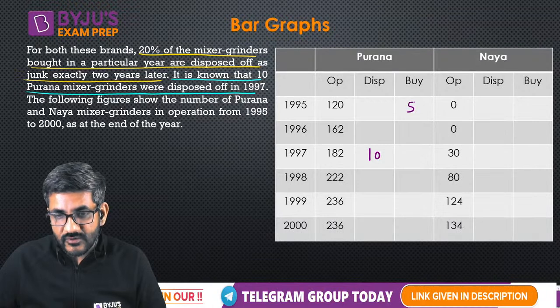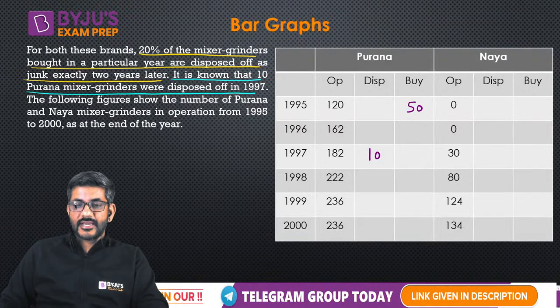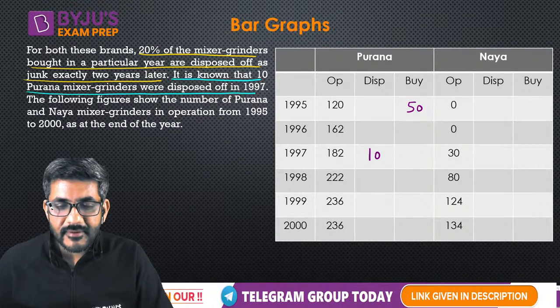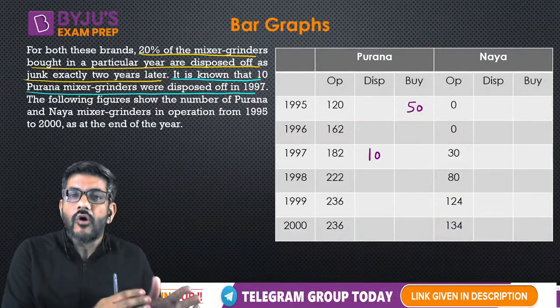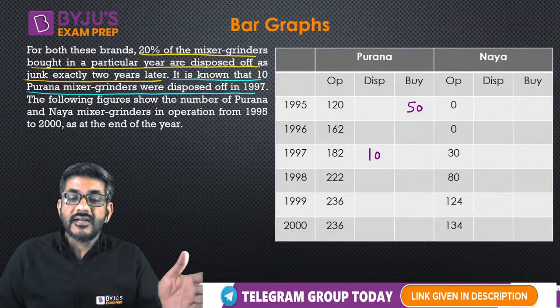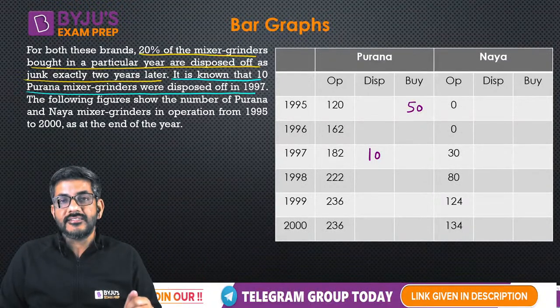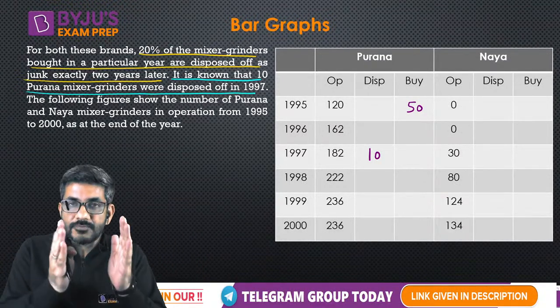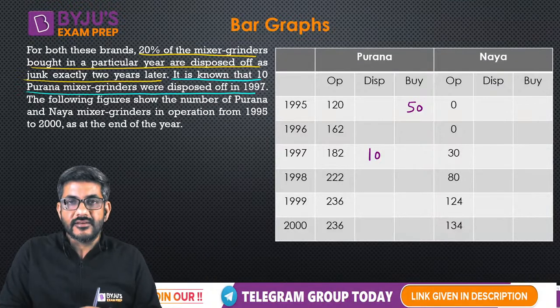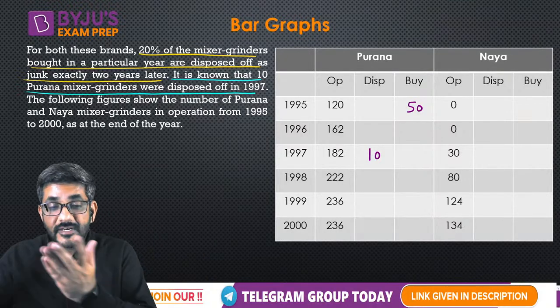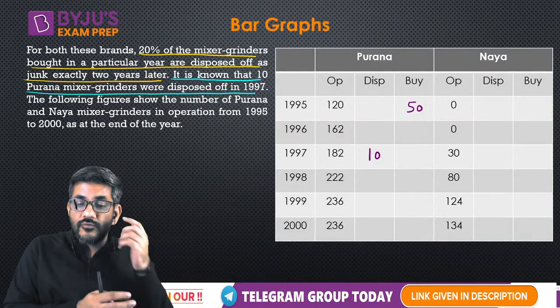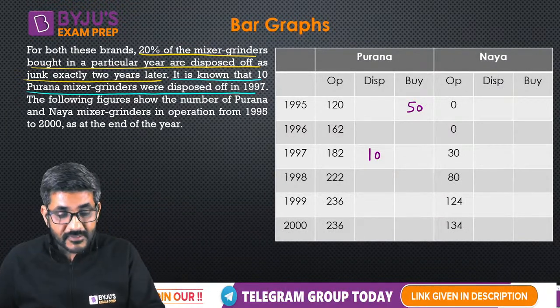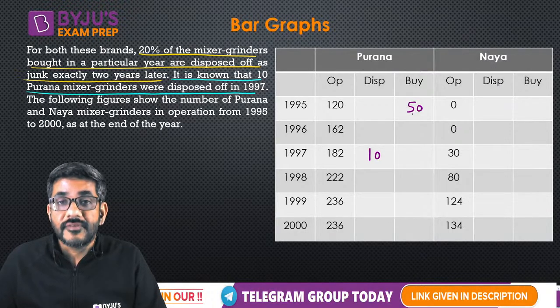Can I say it was equal to 50? Is that okay, guys? सही कह रहा हूं ना मैं ये बात? जो 1995 में we would have bought, 20% of that I would be disposing of in 1997. So अगर I am disposing of 10 in 1997, I must have purchased 50 in 1995. 50 purchase किया, उसका 20% dispose of हुआ, which is equal to 10. So that means this figure was equal to 50.